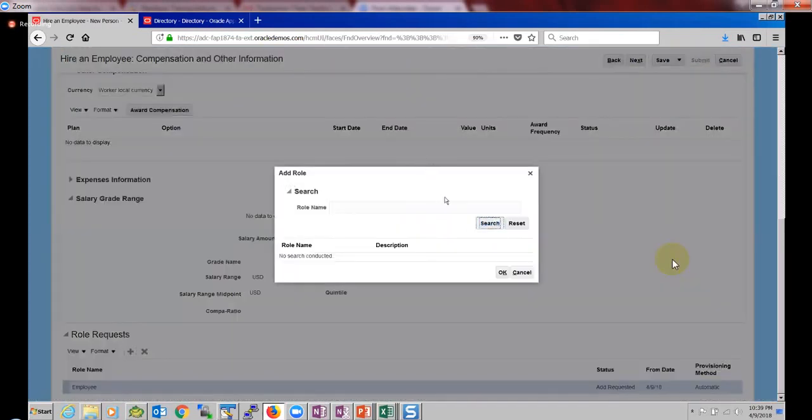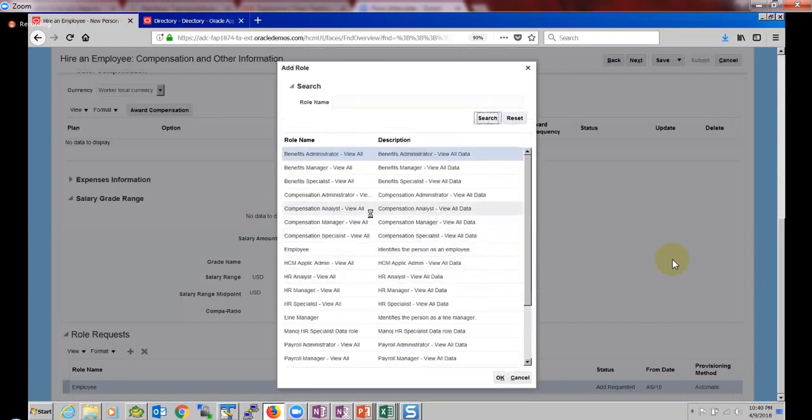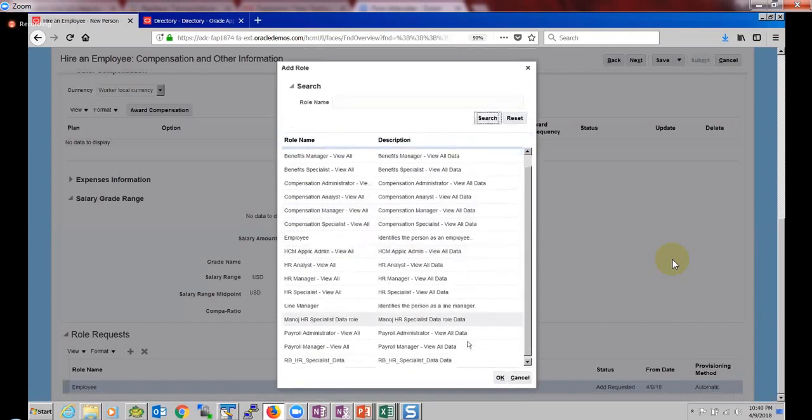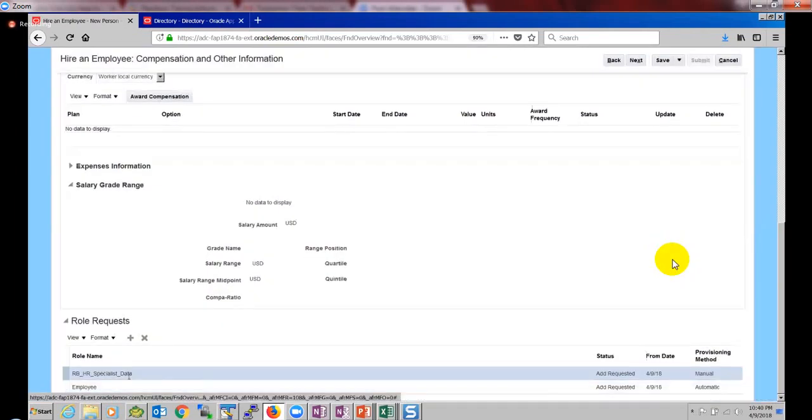What role can that person request for the user? We have added the Rainbow HR specialist role. See that this was not there in this list before. Now it came up in this list because we have given the option as requestable for this role to anyone who is in the Benefits US department. As Curtis Fayette is in the Benefit US department and is trying to hire an employee, and we have given the access as requestable to people in that department, this person can request the RBHR specialist role for this user. And now we can assign this role to the user.